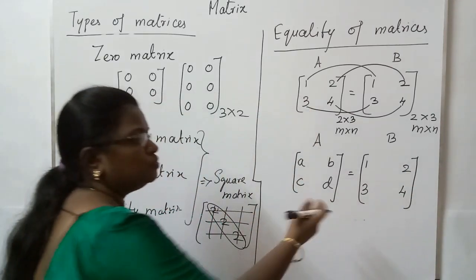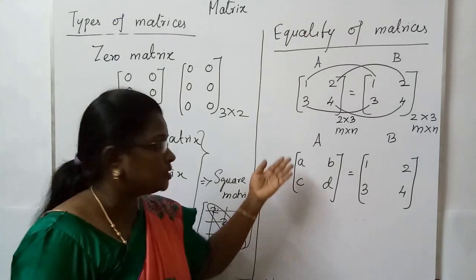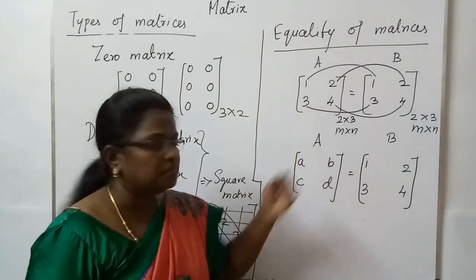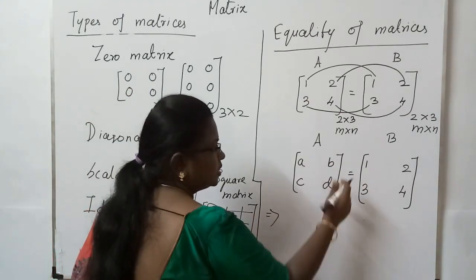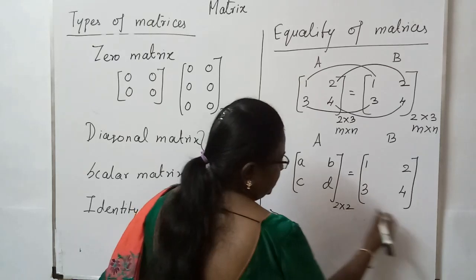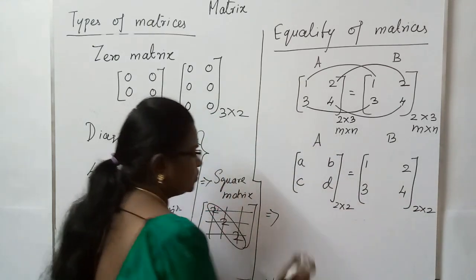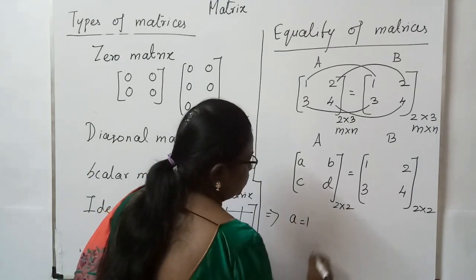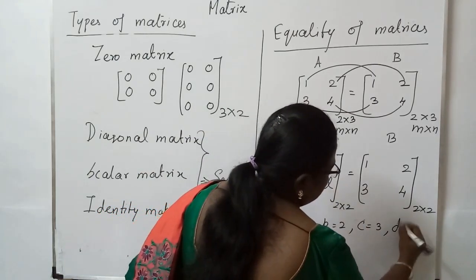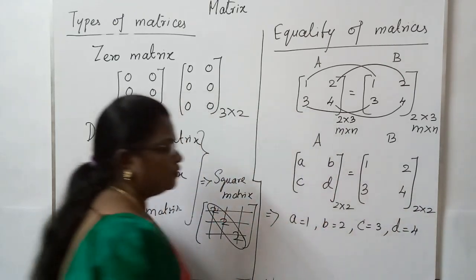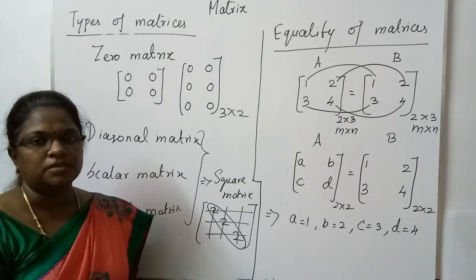See, if 2 matrices are same, I am telling that matrix A is equal to matrix B. In that case, the order is equal already, we can check it out, and the corresponding elements should be same. So this will give you a is equal to 1, b is equal to 2, c is equal to 3 and d is equal to 4. This is the concept of equality of matrices.